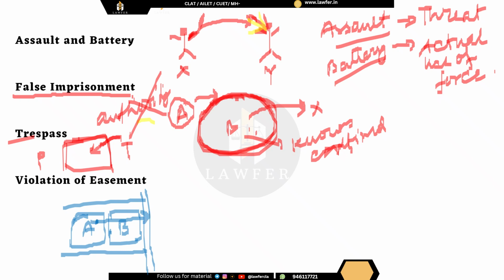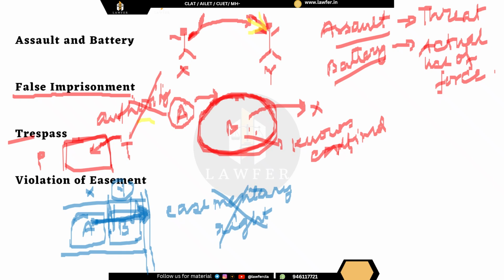So the person who is living over here, let's say Mr. X, and the person who is living over here, let's say Mr. Y. So X has a right to go over Y's land to reach the main road. This right is an easement or an easementary right. Now, if Y stops X from movement, that is violation of an easement or violation of an easementary right.